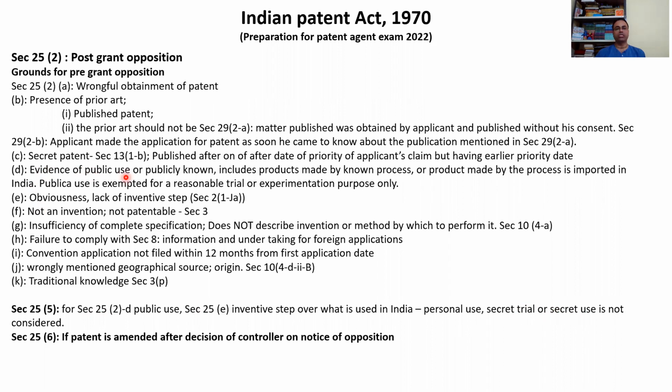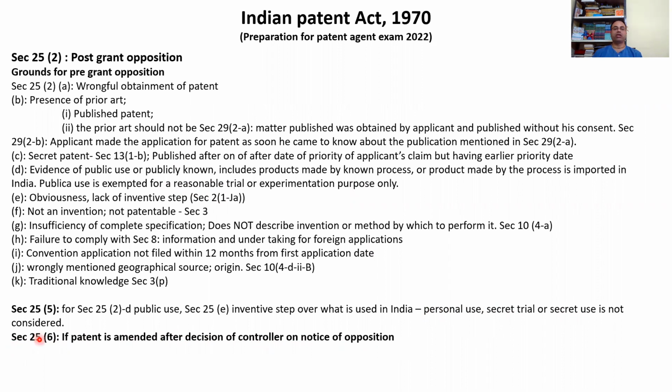25(2)(d), evidence of public use or publicly known. So this will not be considered. In case of pre-grant opposition, reasonable trial and experimentation is considered. But for post-grant opposition, personal use is also exempted. Pre-grant opposition has to fall under reasonable trial and experimentation only. But in case of post-grant opposition, personal use is also included, and secret trial and secret use are also included. So those are excluded. And if the patent is amended after the decision after the controller's notice of application.